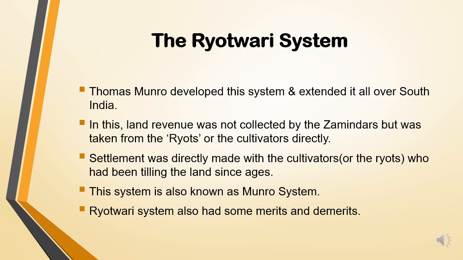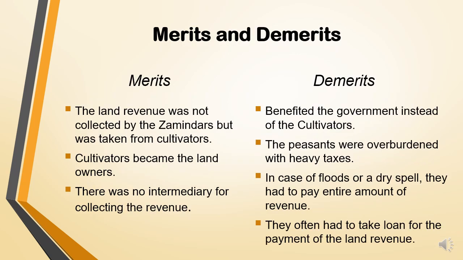Now, again, this system had certain merits and demerits. Now, what are they? Merits and demerits of Ryotwari system. Merits: the land revenue was not collected by the zamindars but was taken from the cultivators.